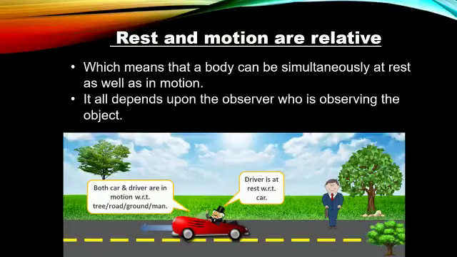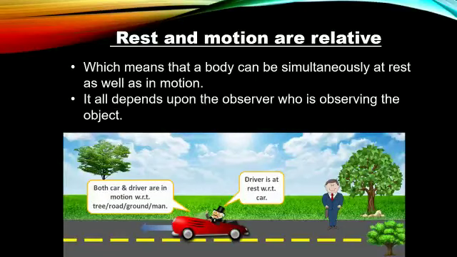So let us try to understand this concept with the help of an example. First of all, let me tell you what it means. Rest and motion are relative. It means that one body can be at rest or in motion at the same time. एक ही टाइम पे एक बॉडी रेस्ट पे भी हो सकती है and it can be in motion. It all depends upon the observer.